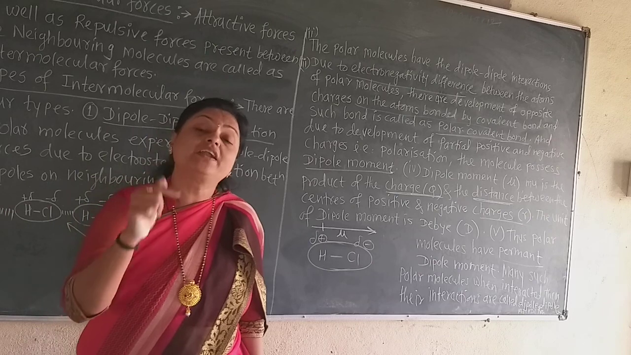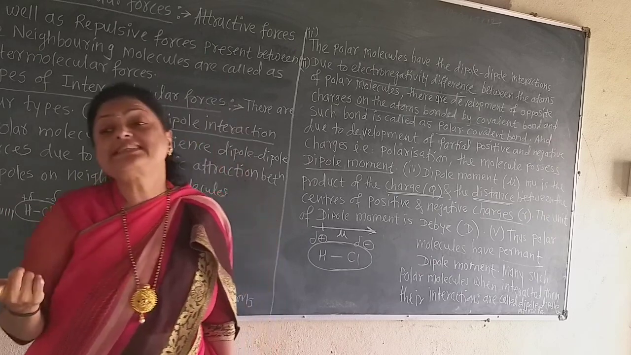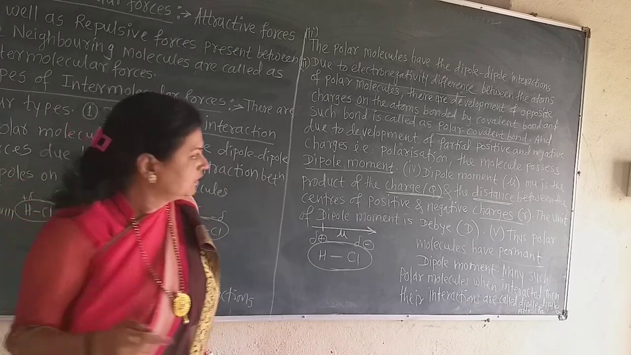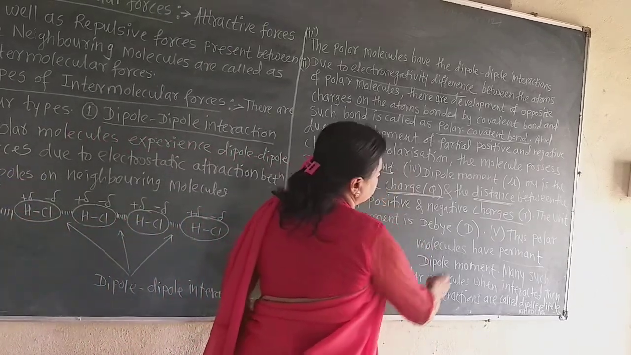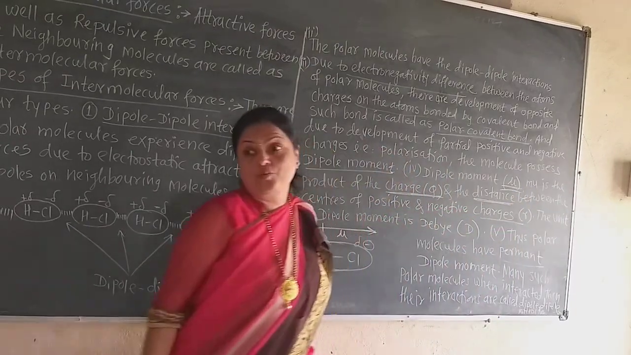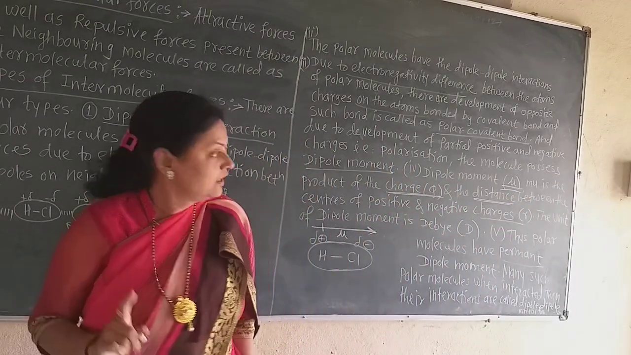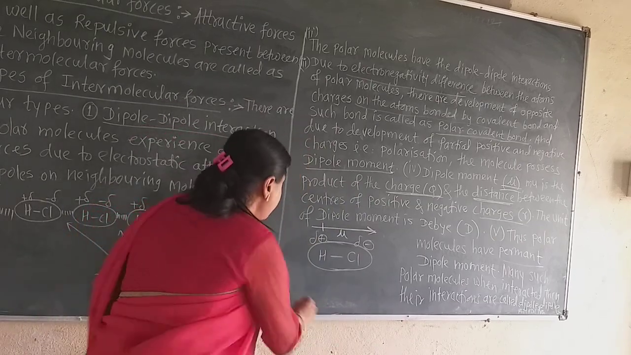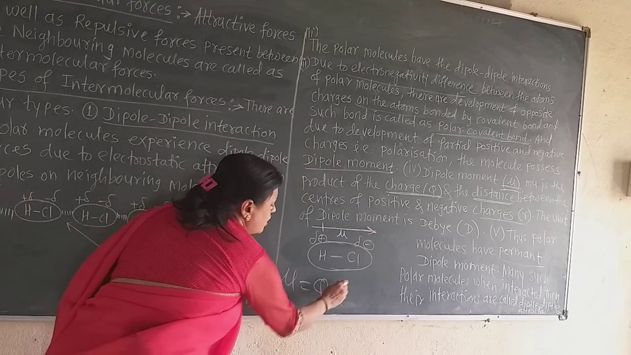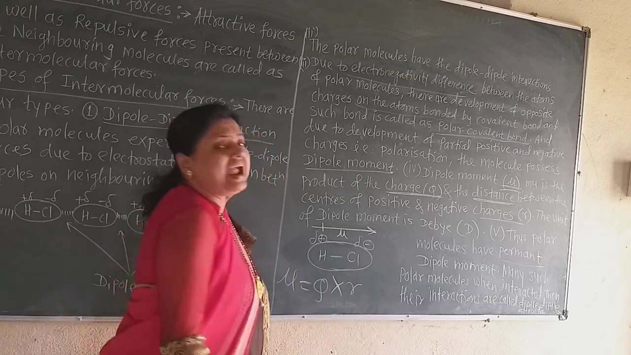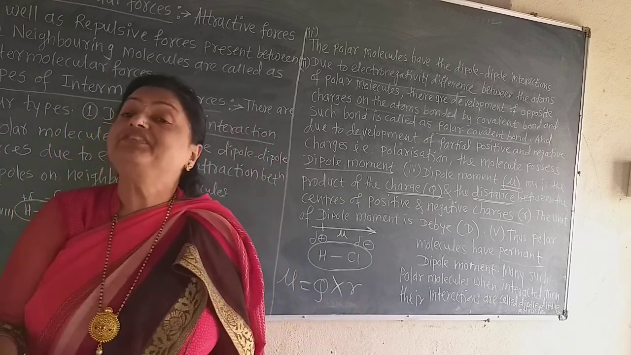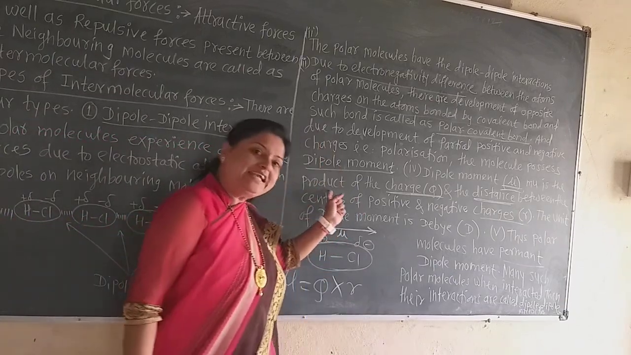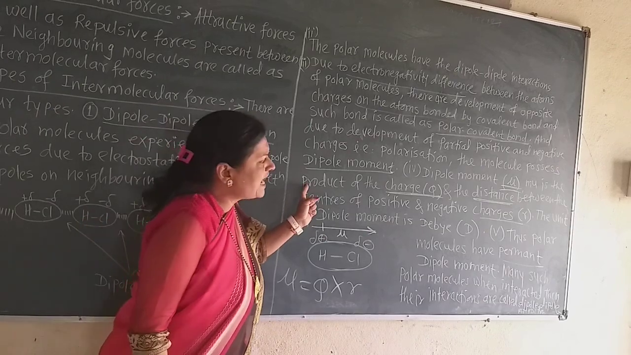Now see another word, dipole moment. What is this dipole moment? Dipole moment is indicated by the Greek letter mu, and read as mu. What is this mu? Mu is nothing but the product of the charge and the distance between the two charges. Now see here. Product means multiplication.